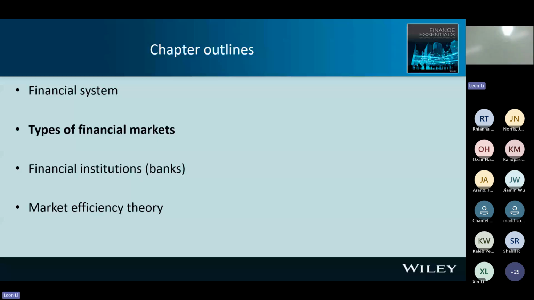Okay, this is our financial system. We gave you the overall picture of the financial system. Now we would like to discuss the financial markets in more detail. Again, I would like to highlight markets. We will introduce each financial market. Most importantly, comparison is necessary. You compare one market with the other market.